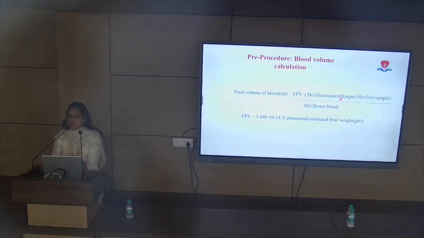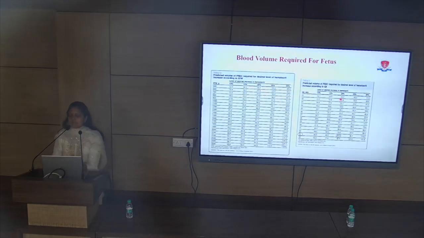And third is the HCT of donor blood. Like we have said that we need the hematocrit of the blood bag between 70 to 85%. So this we put here. So these hematocrits are taken together with the fetoplacental volume. By this we calculate the volume that we have to give to the fetus, and we have in our SFM